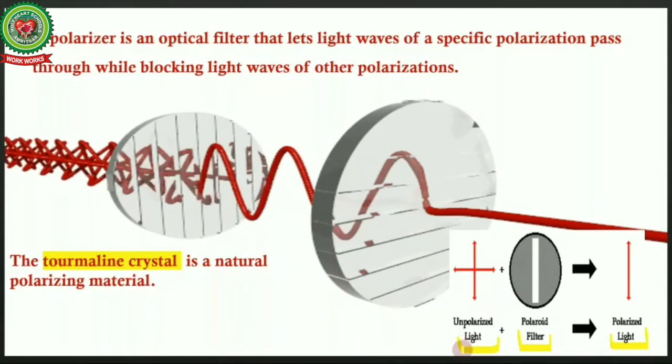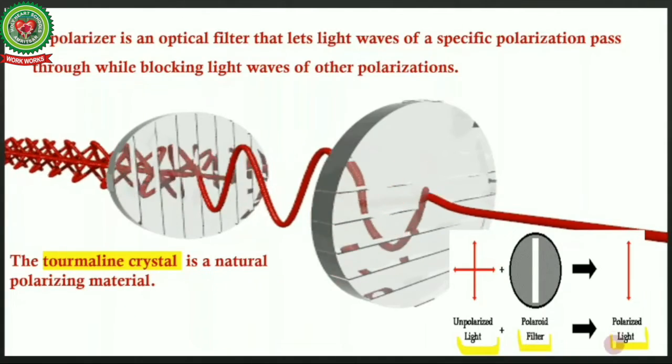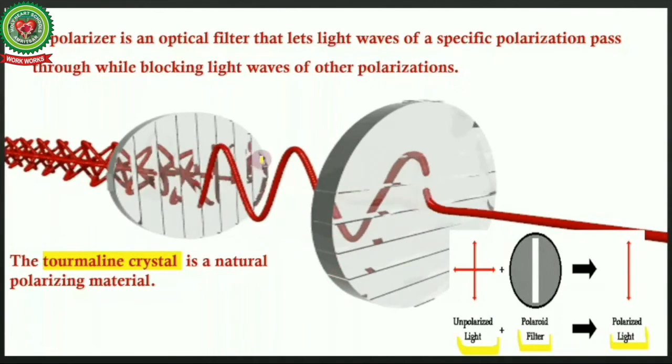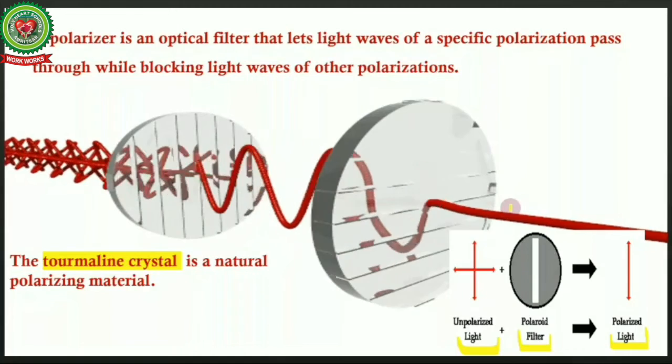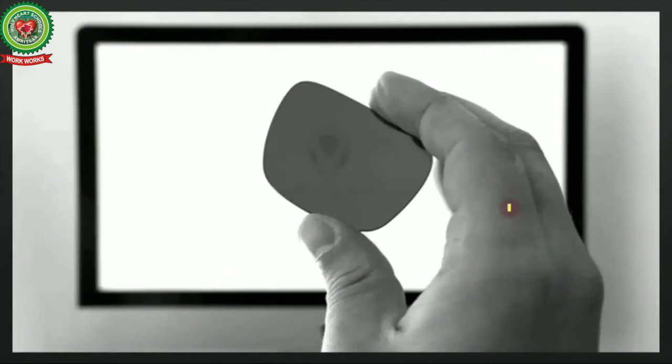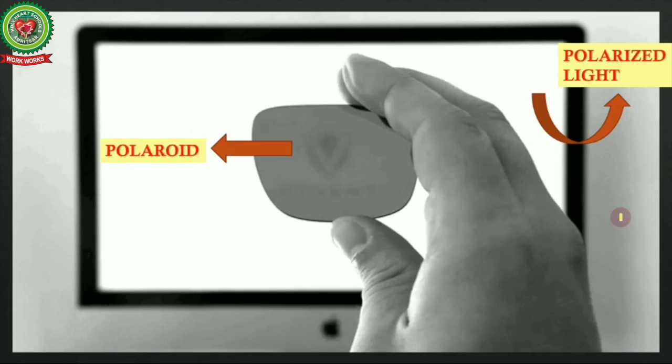It means that when unpolarized light passes through a polarizing filter, we get polarized light. And when this polarized light passes through another filter, we get no light. And how does it happen? Let's see here. Here is polarized light, and at a certain angle the polarizer restricts the light from passing through it. So in this way a polarizer works.